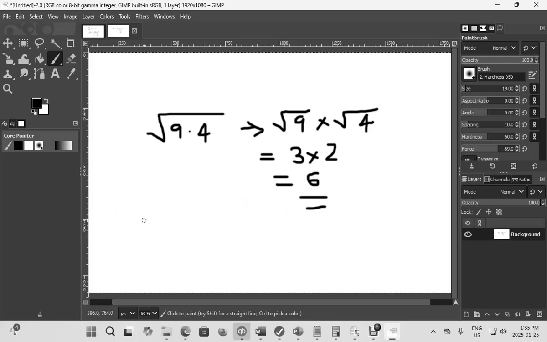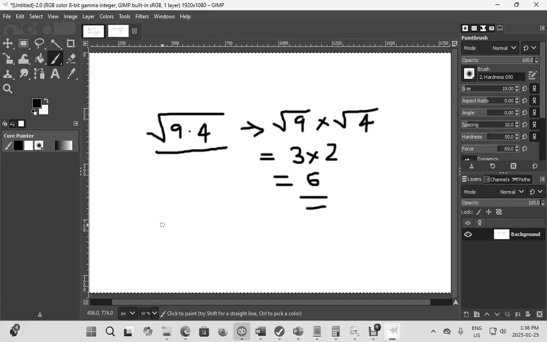Further down, let's take another example. Now, before we move on, this is basically your product rule, where any number that is multiplied by another number inside the radical sign is the same as a separate radical multiplied by all the other separate radicals. So if you have two numbers inside a radical sign, this is the same as the square root of number 1 times the square root of number 2.